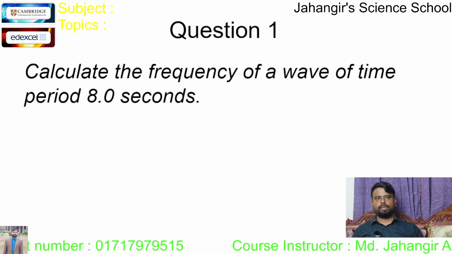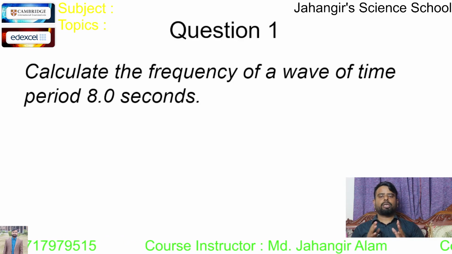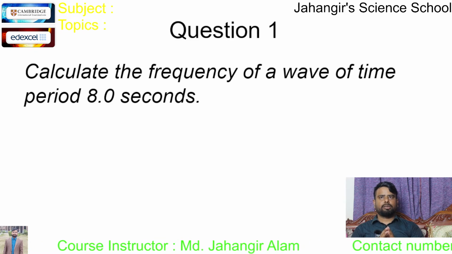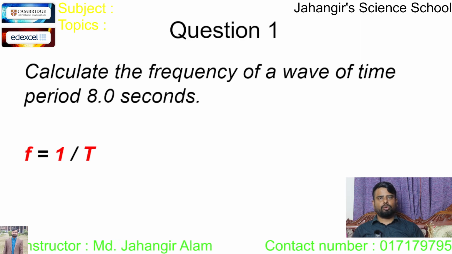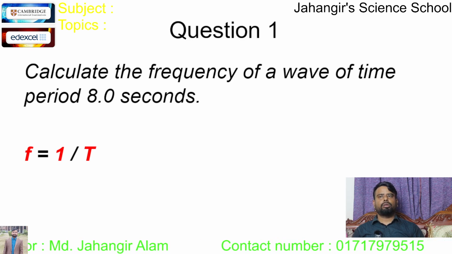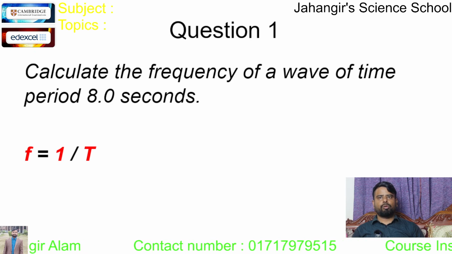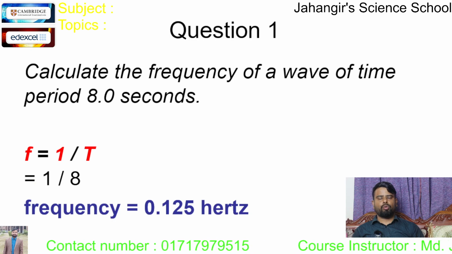Also write this way. Look at the question. Calculate the frequency of the wave of time period 8 seconds. So here capital T is 8 seconds. We have to find out the frequency. We know small f, frequency, equals 1 divided by T. So 1 divided by 8, so 0.125 hertz.